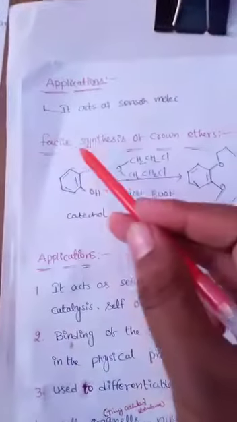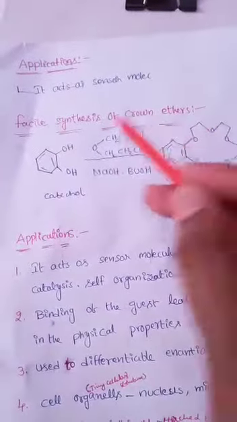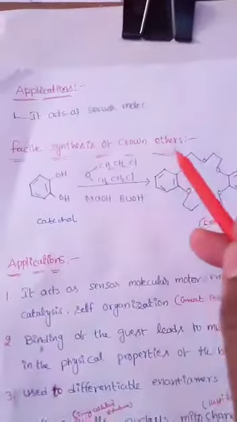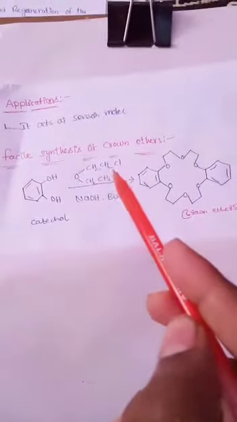The second way of crown ether preparation is the facile synthesis of crown ether. Here our reactant material is the same: catechol. Catechol undergoes reaction in the presence of chloride, sodium hydroxide, and butyl alcohol as a catalyst to form a crown ether. Here there is no byproduct. The major product is crown ether.